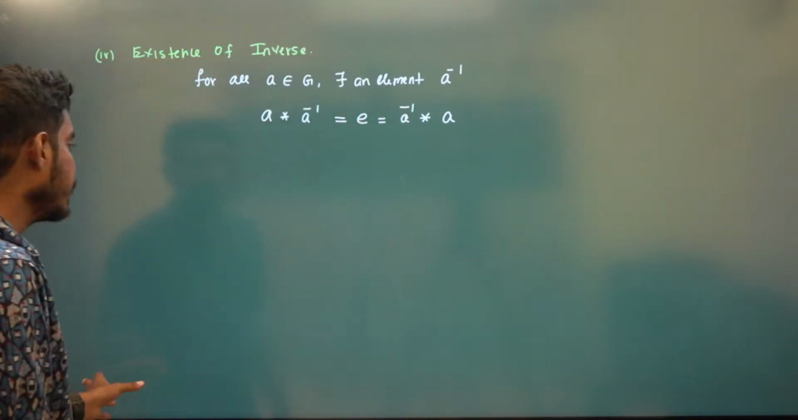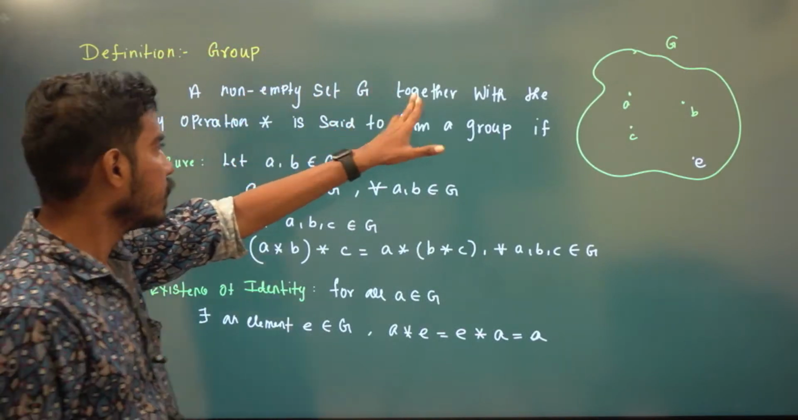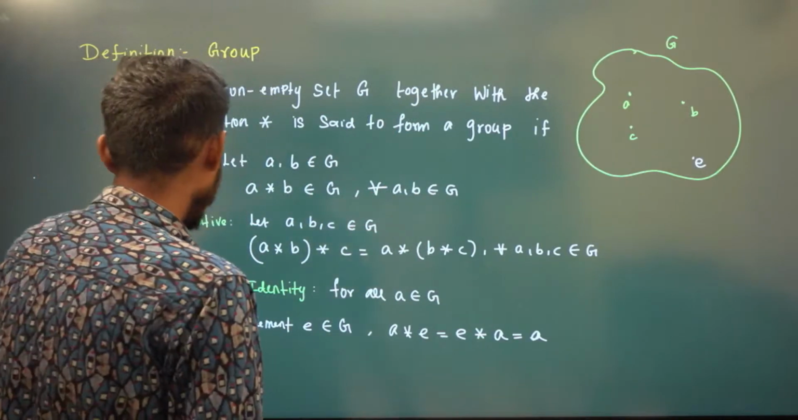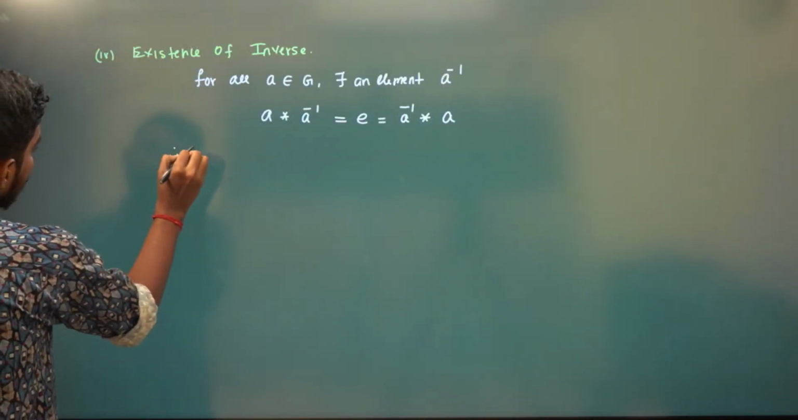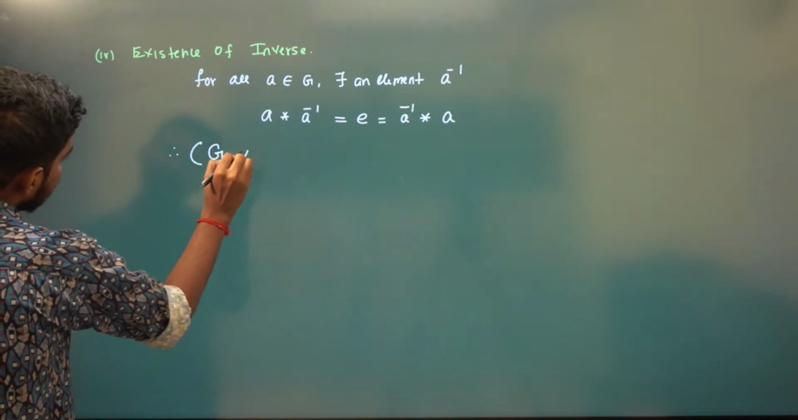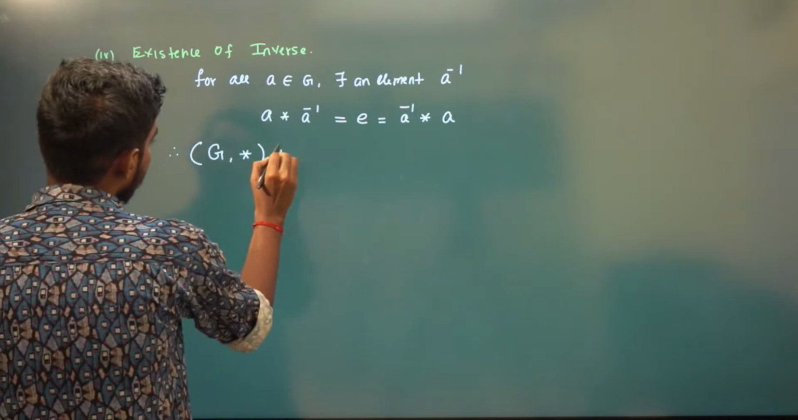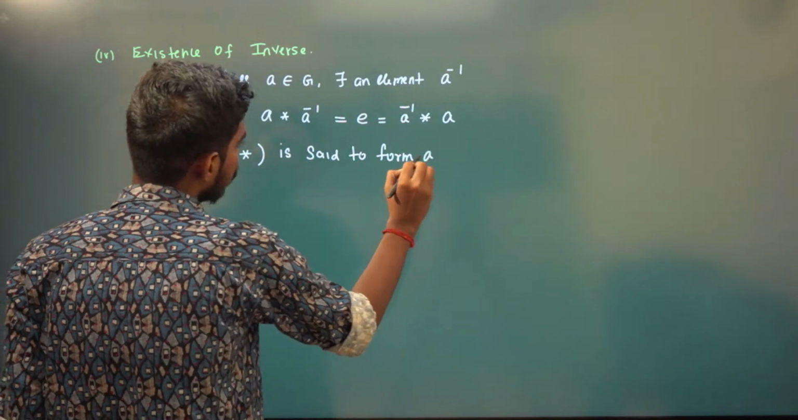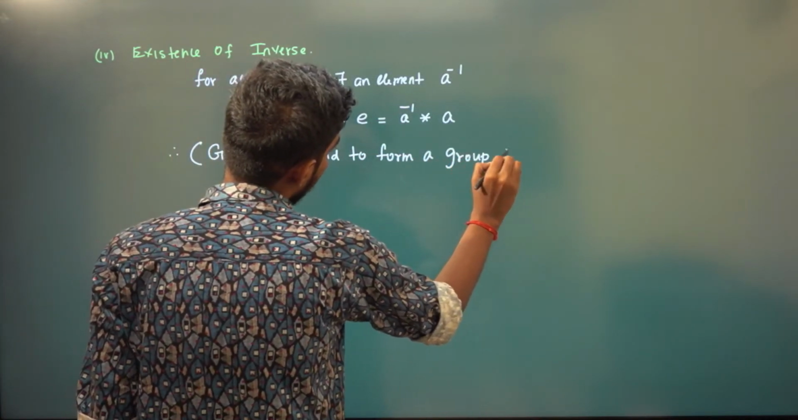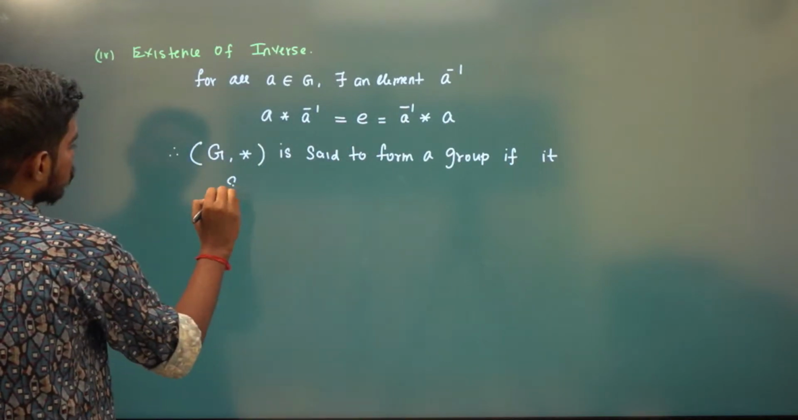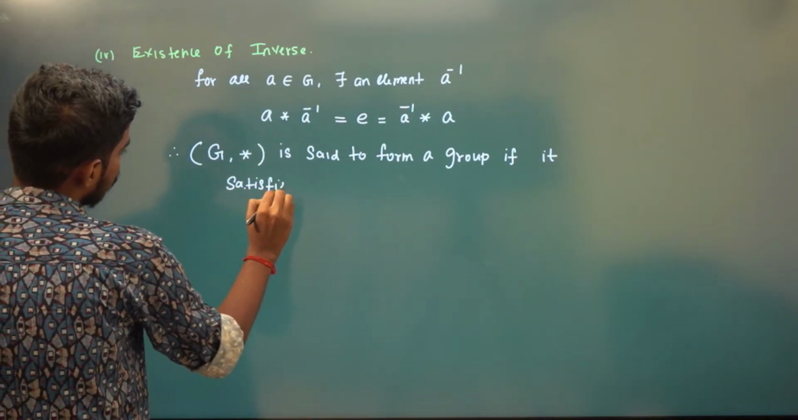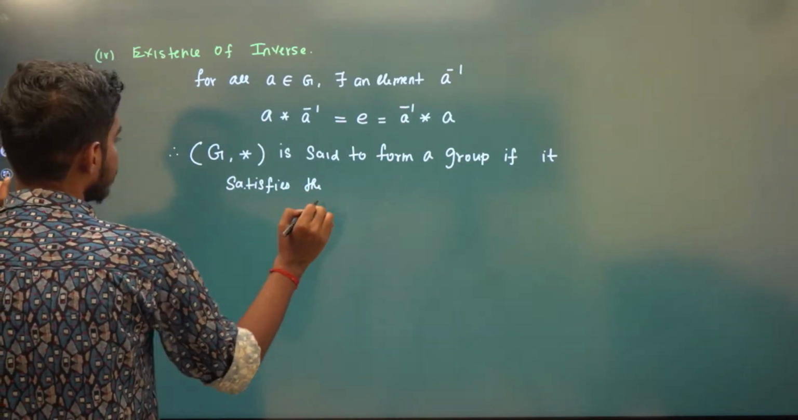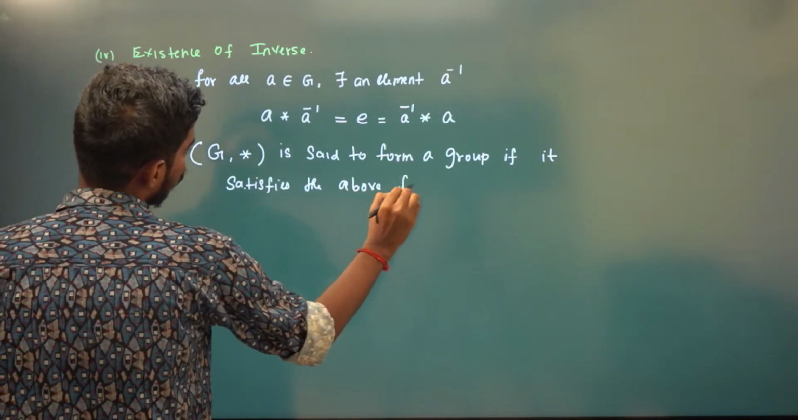So a non-empty set G, together with the binary operation star, is said to form a group if it satisfies the following four conditions, right? So I'm going to write it like this: G with respect to the binary operation star is said to form a group if it satisfies the above four conditions.